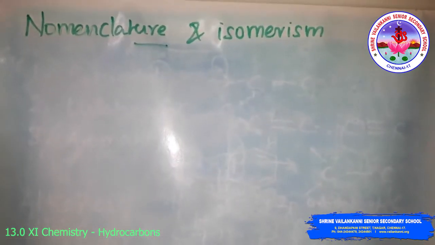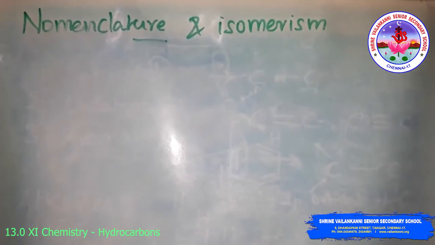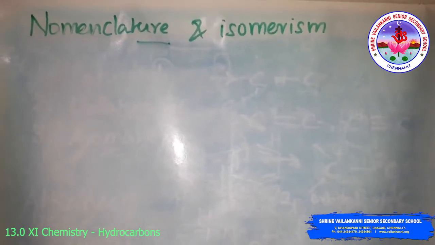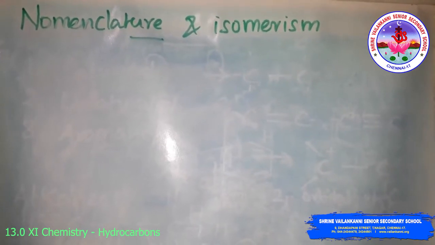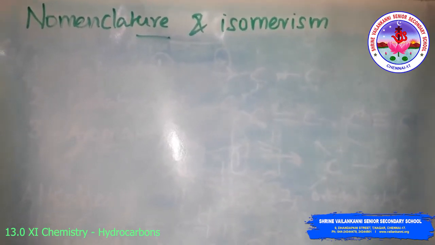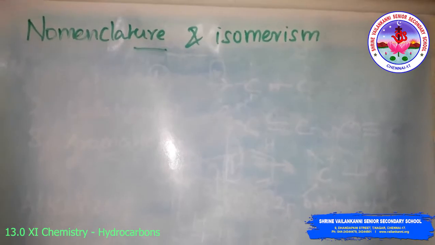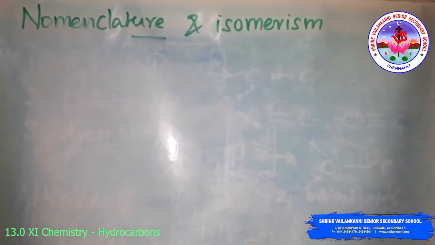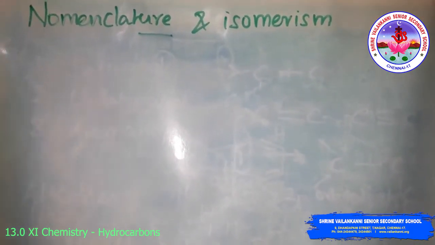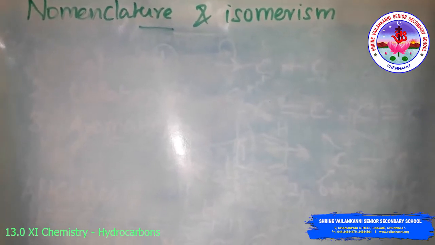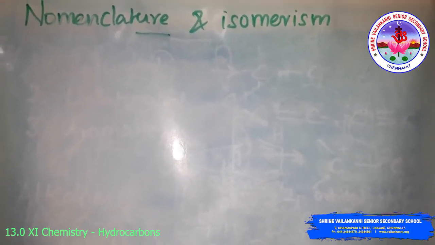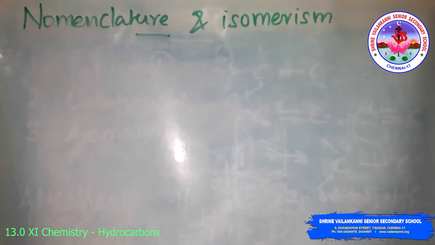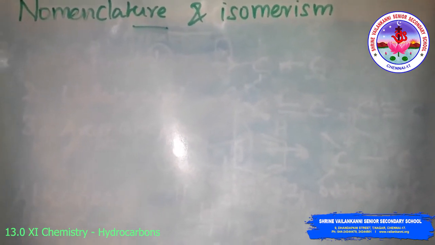Okay, next, nomenclature and isomerism. Already you have read about nomenclature, which means the IUPAC system. Nomenclature and isomerism in alkanes can further be understood with the help of a few more examples, where the common names are given in parentheses. The first 3 alkanes, methane, ethane and propane, have only one structure, but higher alkanes can have more than one structure.